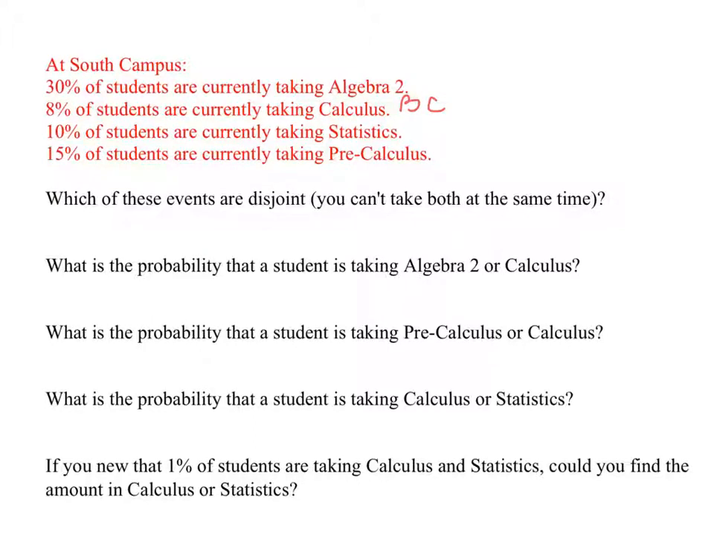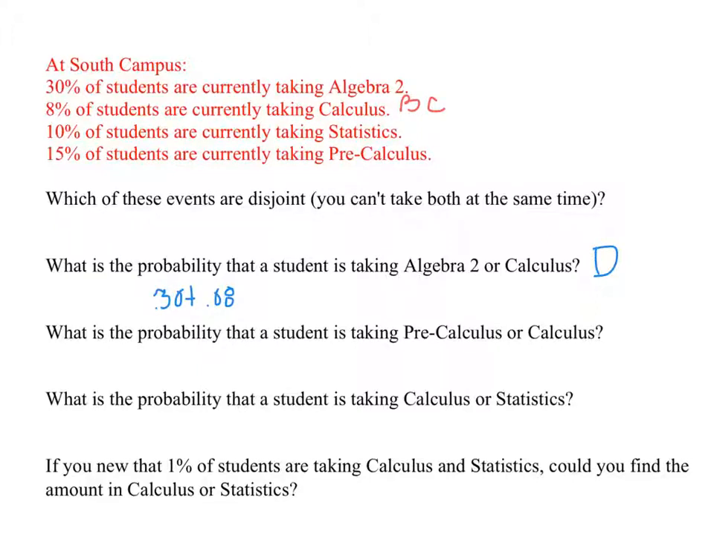So, the probability of taking Algebra 2 or Calculus, I guess the big thing I wanted to point out is these two are disjoint, meaning we can just add them up. We can say it's 0.30 plus 0.08. It's 0.38. I'm just going to move on.